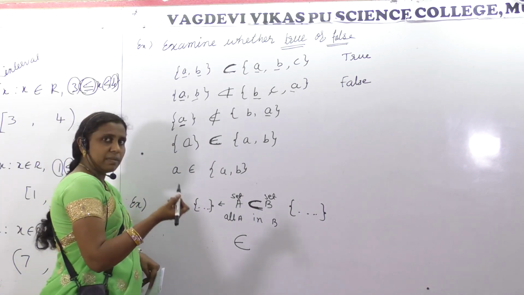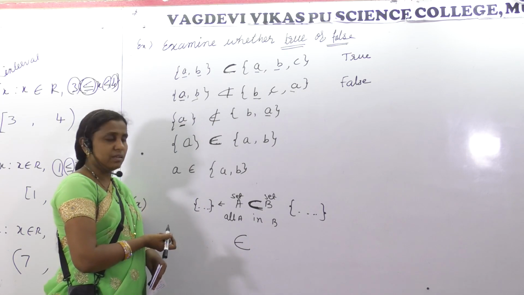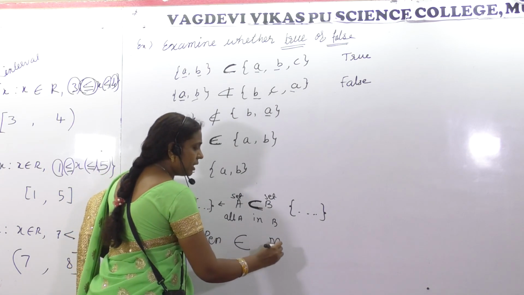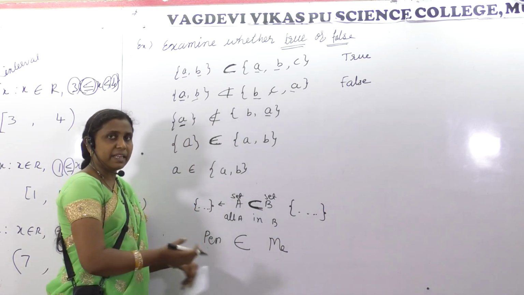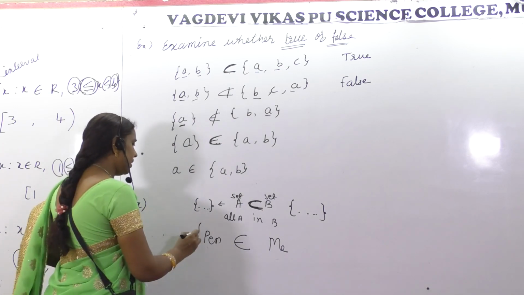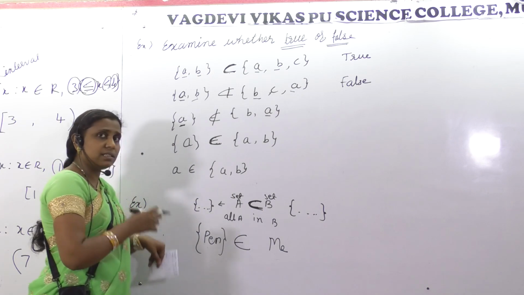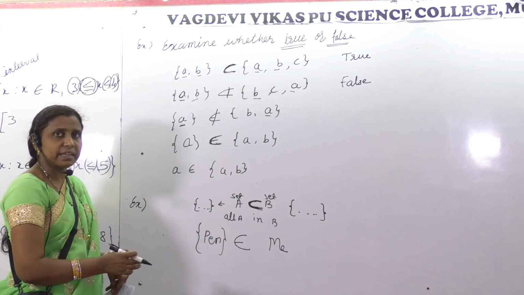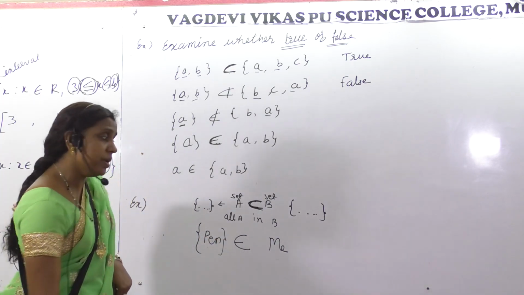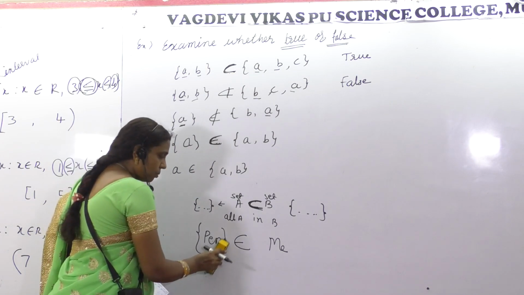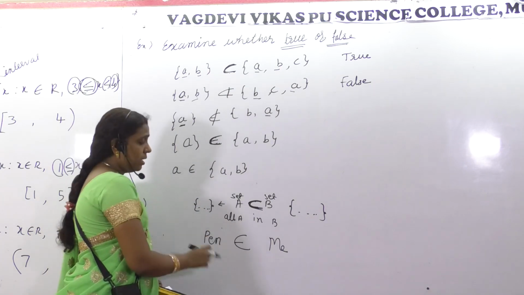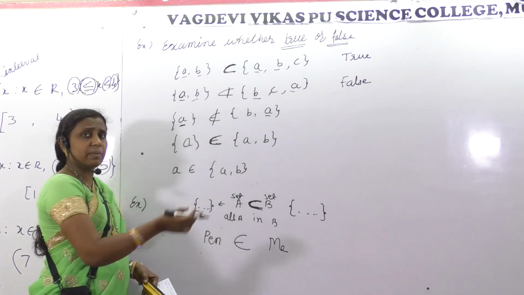Belongs. This marker belongs to me. So I don't say marker or pen. Pen belongs to me. Pen is mine. Okay. This paper belongs to me. I don't write in this set form. Pen, a set of pen. No, it is not like that. Whenever we say belongs to, that curly bracket should not be appearing. This is wrong. What do I have to write? Only this much. Without curly bracket I have to say. Pen belongs to me. Paper belongs to me. Without putting in curly bracket.